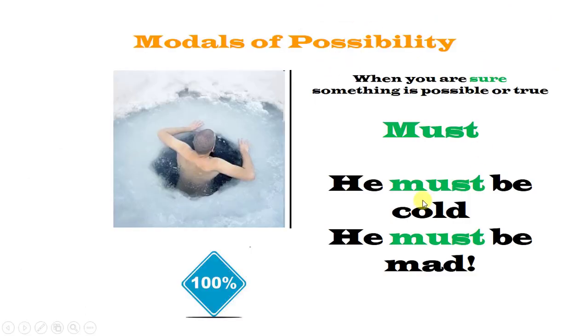Now, when we are talking about something that we are sure is possible, we use must. For example, look at this guy. He must be cold. I am sure that it is happening, that he is cold. I am sure because I'm seeing it. Or we can say he must be mad for falling into the ice. So I'm sure that it is possible that this sentence will happen.